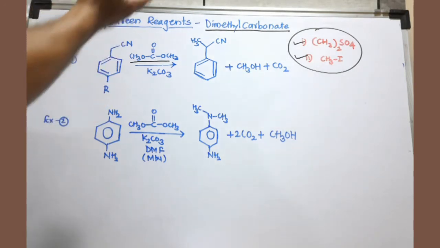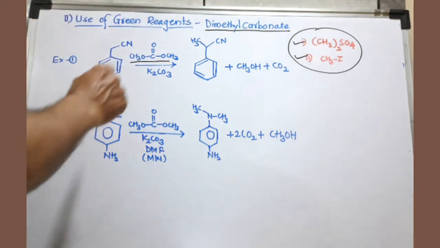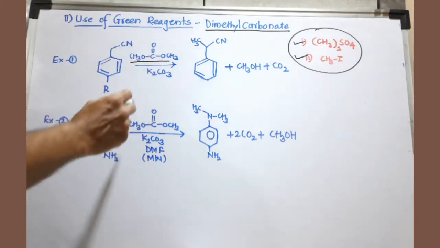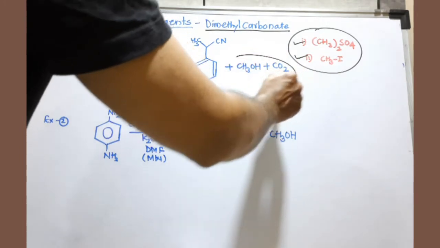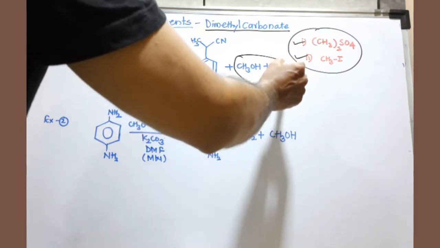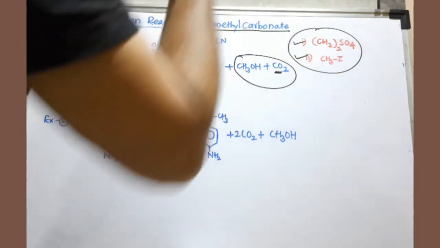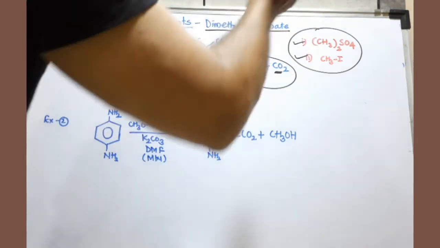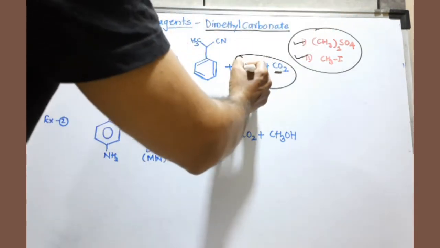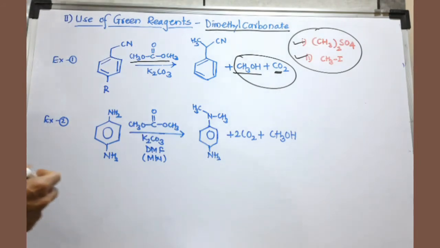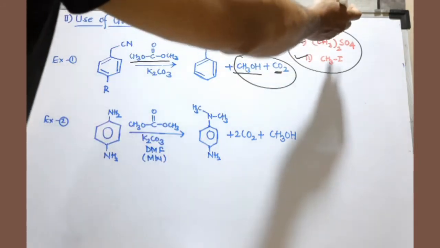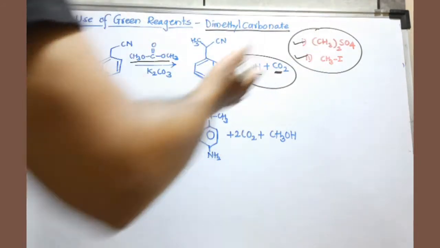So we can easily use it. The byproduct is carbon dioxide, which was taken from the environment and goes back to the environment, no net loss or gain. And the other byproduct is methanol, which is less toxic compared to the sulfate or iodide compounds.